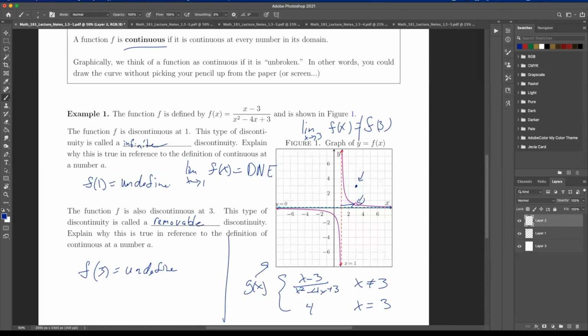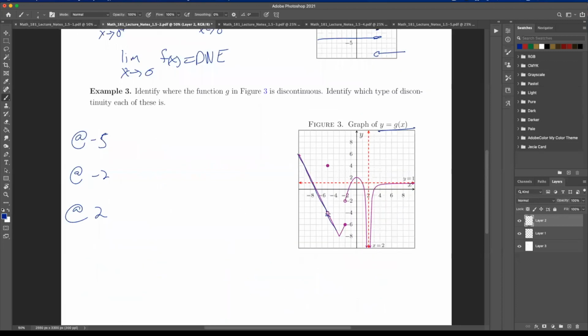Here, the limit exists. I'm going to write that on our notes. The limit exists, except the function value is not defined at that point, or it's defined but it isn't the same as the limit. So this one is removable.